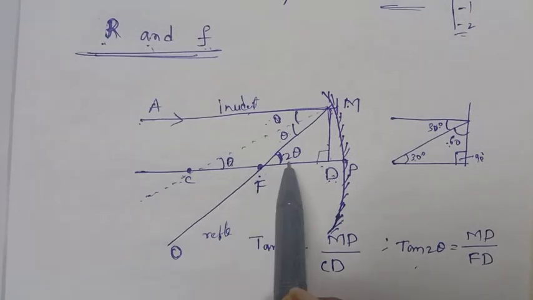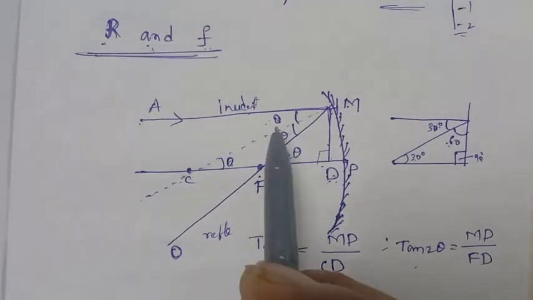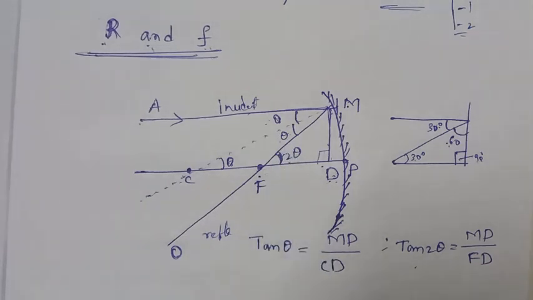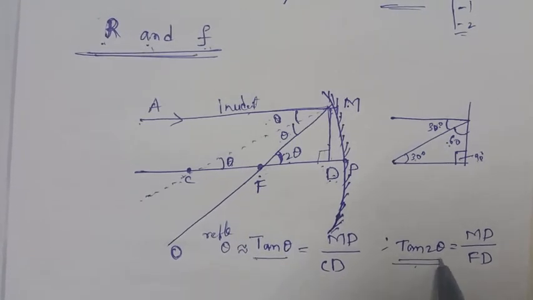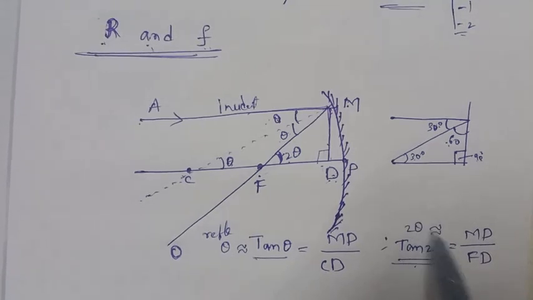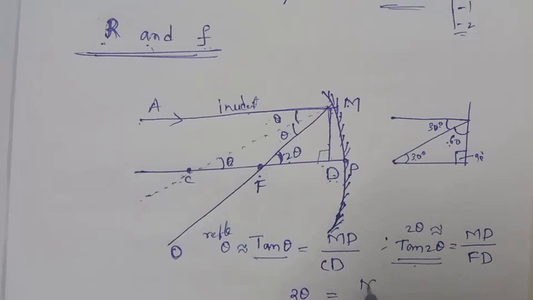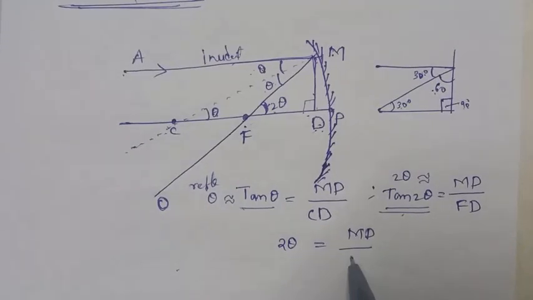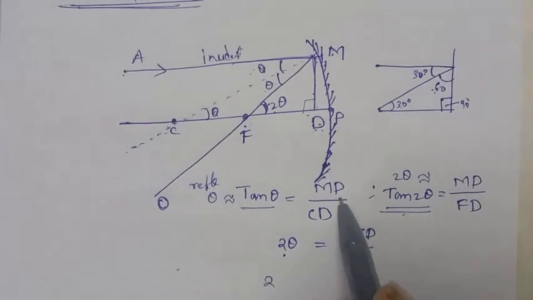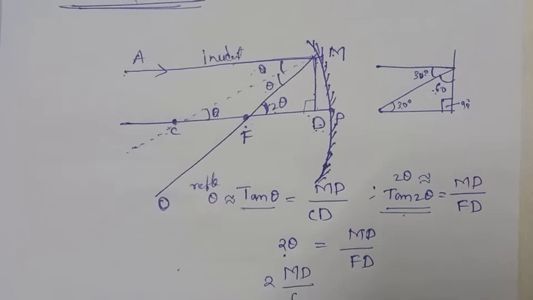Here this theta will be very small, and 2 theta is also very small. So if theta and 2 theta are very small, then tan theta is equal to theta, and tan 2 theta is equal to 2 theta. Okay, then 2 theta is equal to MD upon FD. What is theta from the above? Theta is MD upon CD, so 2 MD upon CD is equal to MD upon FD.